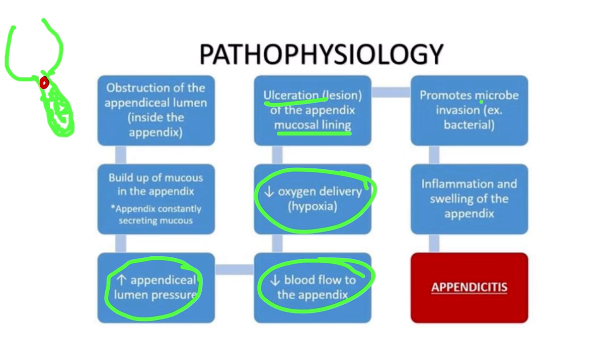So it promotes microbe invasion, usually bacteria, and after bacterial invasion our body defense comes, which is the neutrophil, because the neutrophil is the first line defense for acute inflammation. So there is inflammation and swelling of the appendix, finally appendicitis.